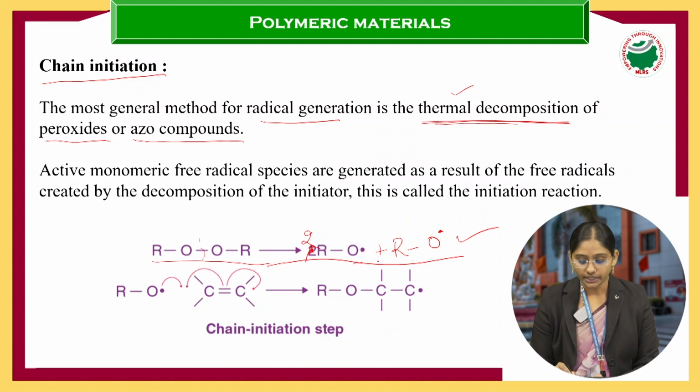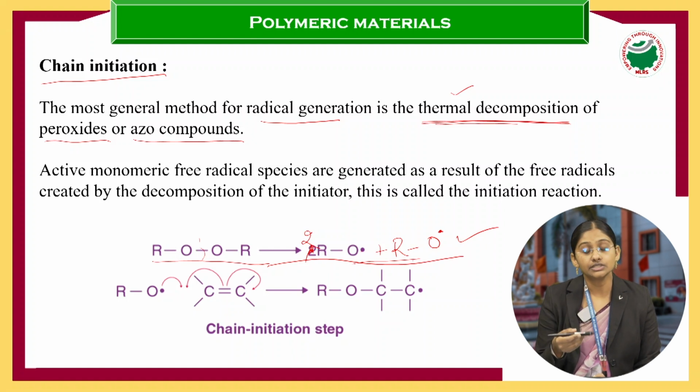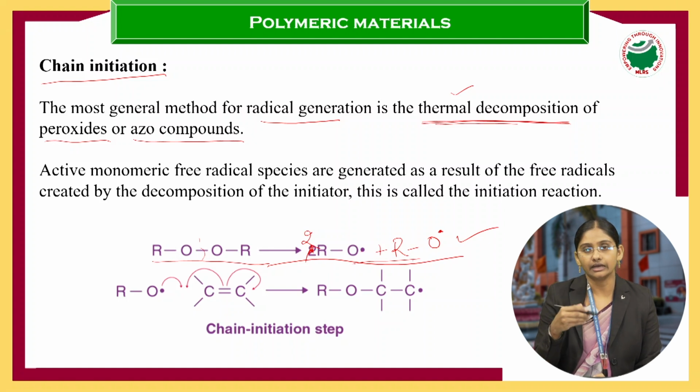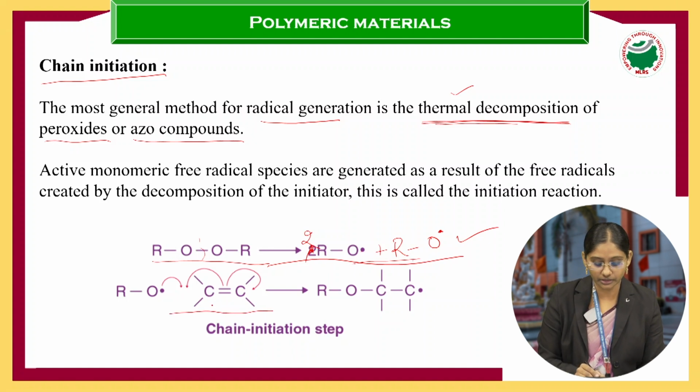Clear? Now when a free radical is generated, these free radicals are very reactive. That's why they react with the monomer you have taken. First the free radical should be generated, and then it will react with the monomer. So what is our monomer here? A simple monomer has been taken here, that is ethylene, which is C double bond C.